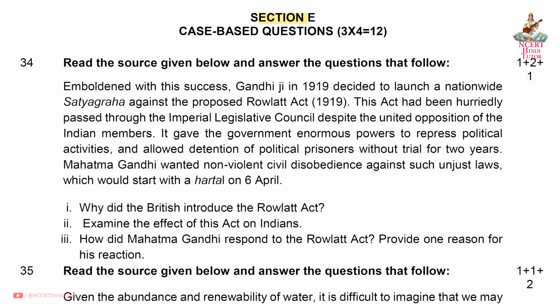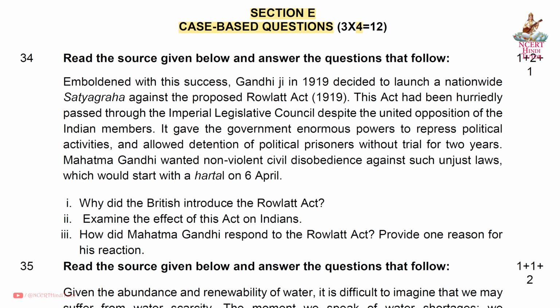Section E, case-based questions carrying 4 marks each. Question 34. Read the source given below and answer the questions that follow. Emboldened with this success, Gandhiji in 1919 decided to launch a nationwide satyagraha against the proposed Rowlatt Act 1919.